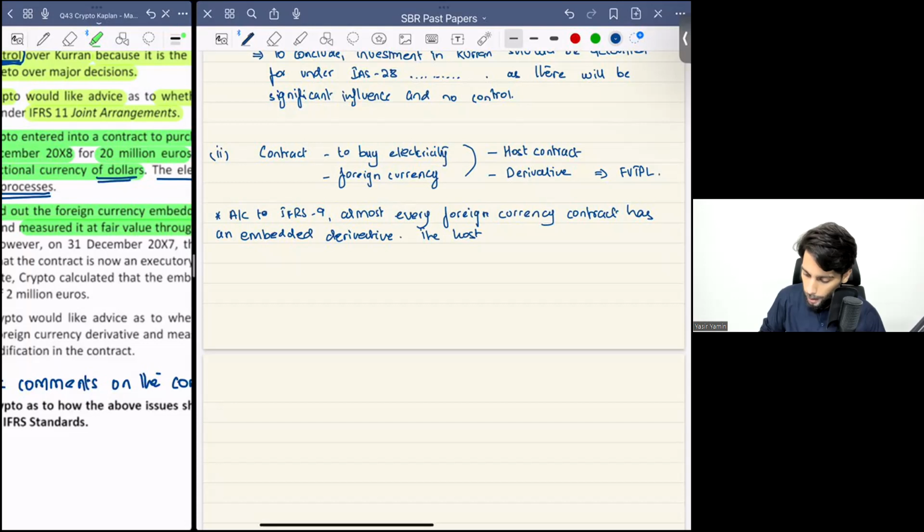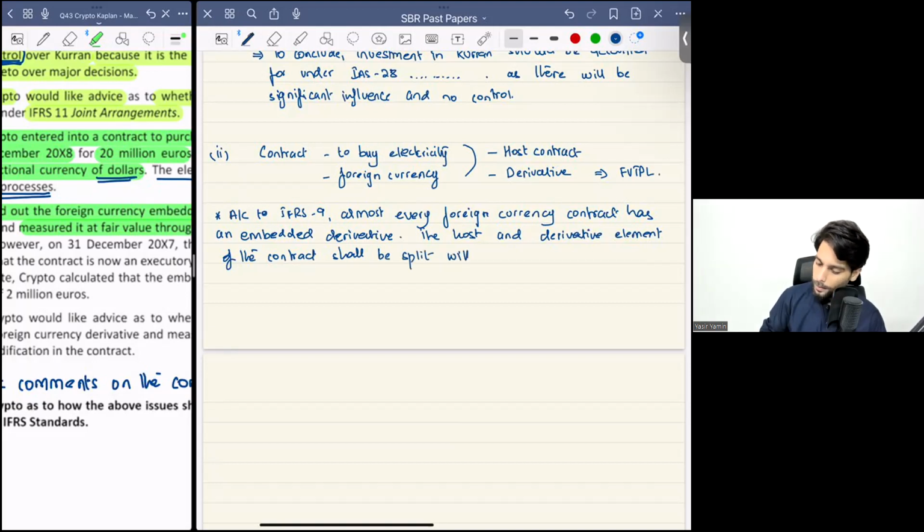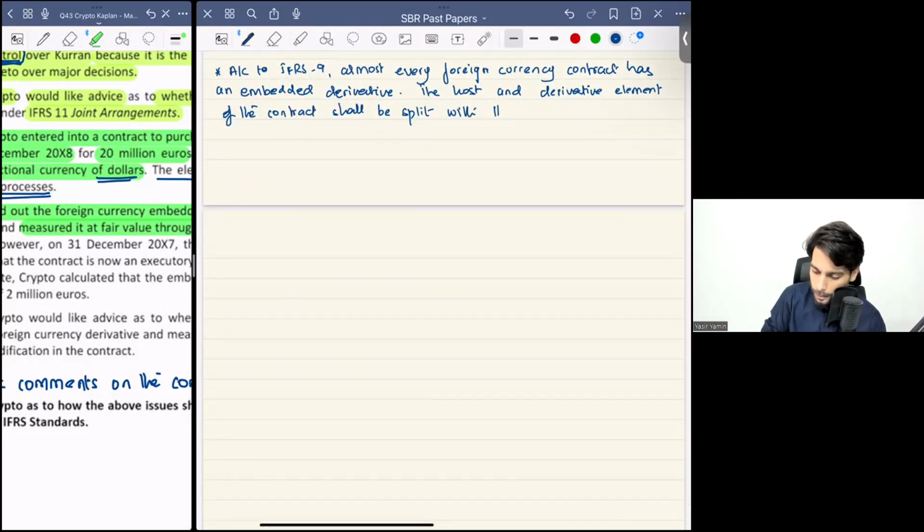The host and derivative element of the contract shall be split with the derivative element being accounted for under the fair value through P&L approach.